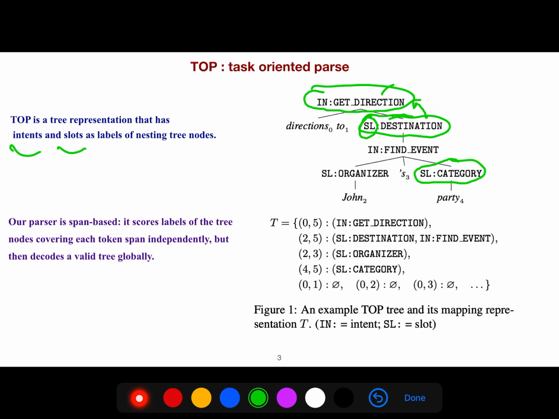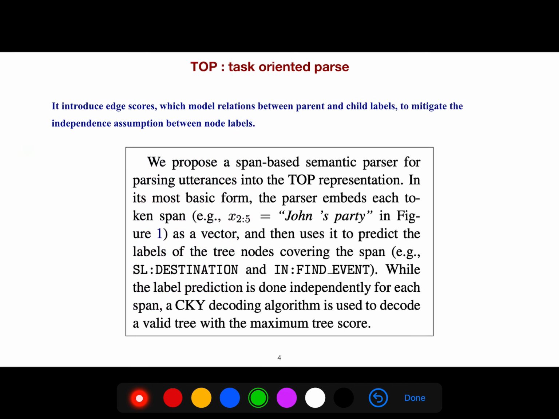So our parser is span-based. It scores labels of the tree nodes covering each token span independently. This is independently. But then it decodes a valid tree globally, like the CKY algorithm. So you see that it introduces edge scores.